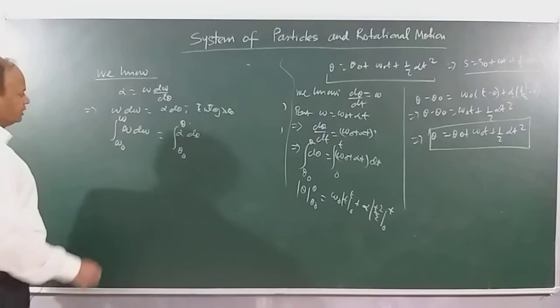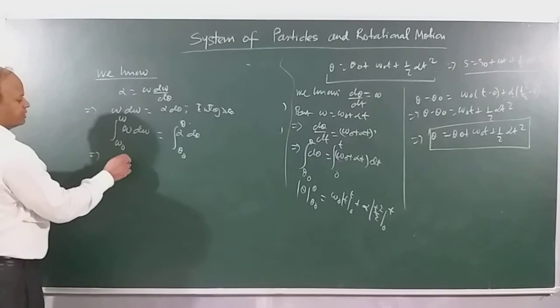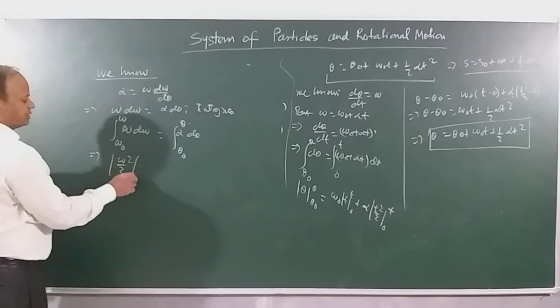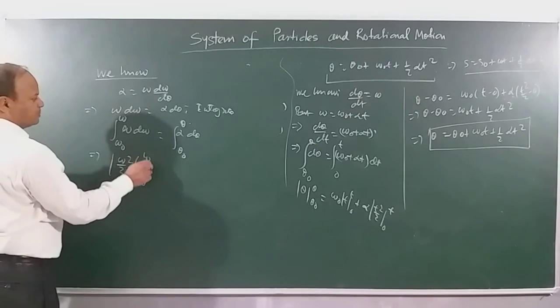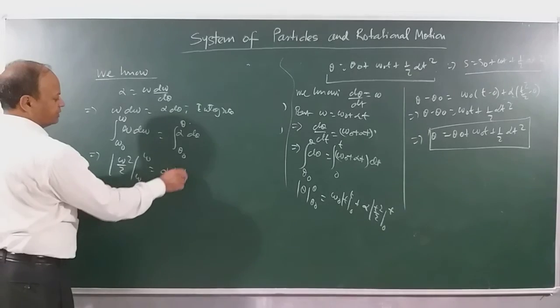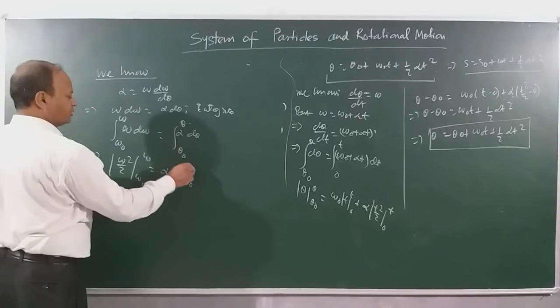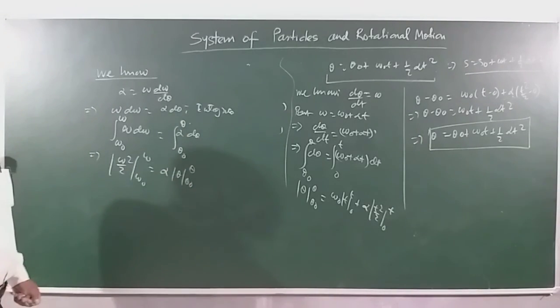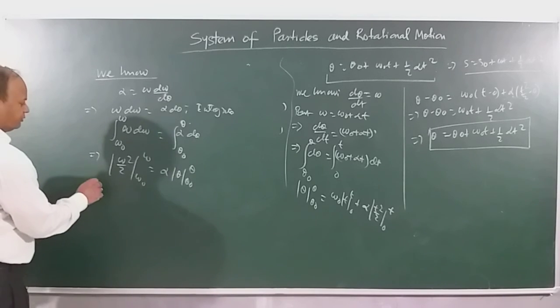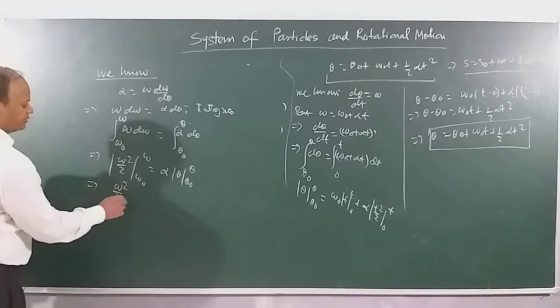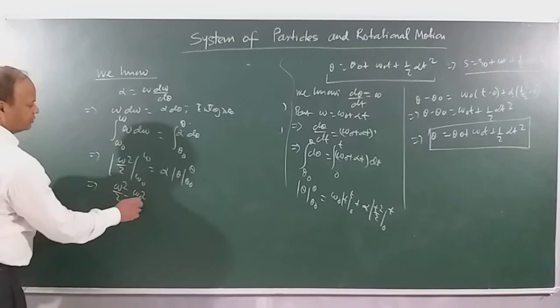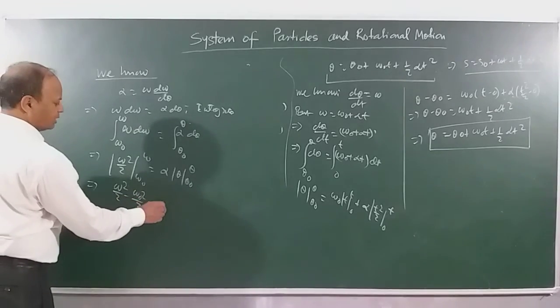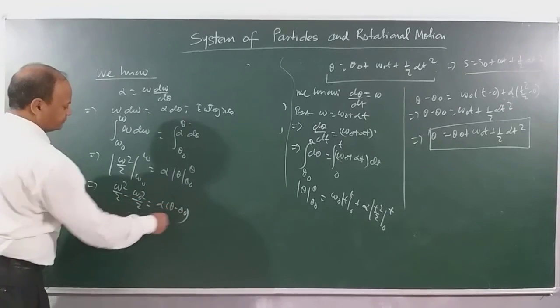Clear? Integration of omega is how much? Omega square by 2. Set up the limits omega 0 to omega, alpha theta, theta 0 to theta. Clear? So we get omega square by 2 is equal to alpha into theta minus theta 0.